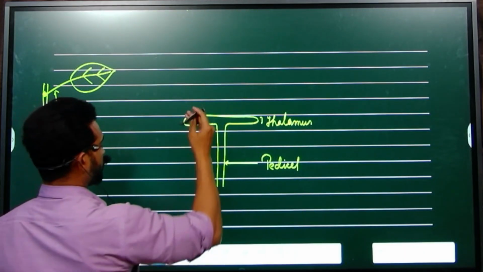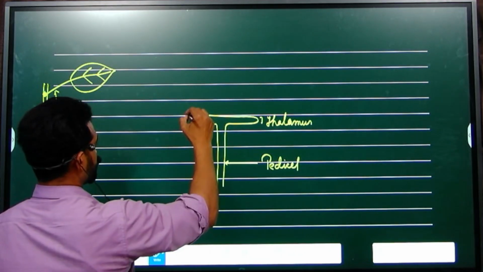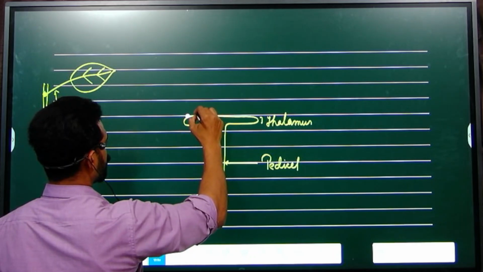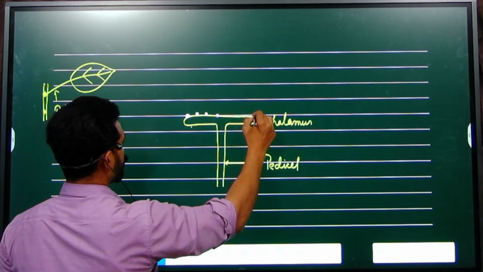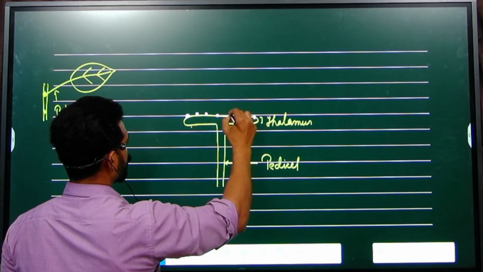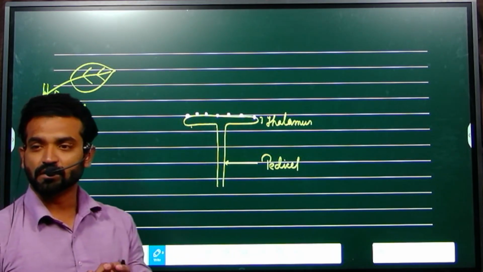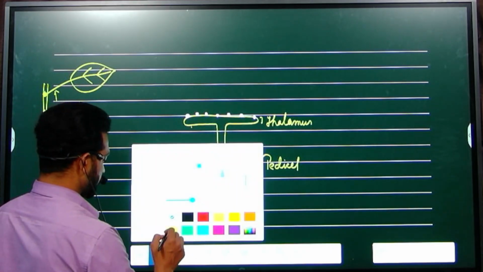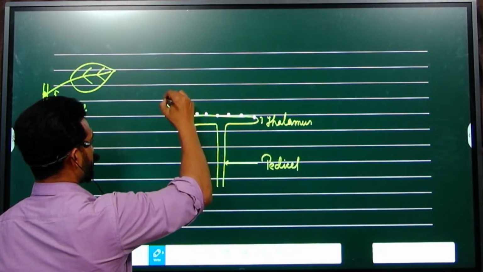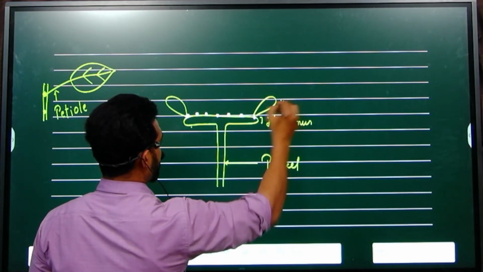These are the nodes, and at each node a single whorl arises. This is the calyx.